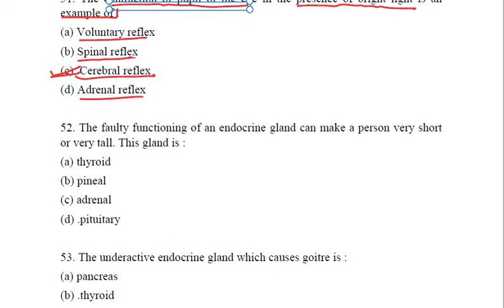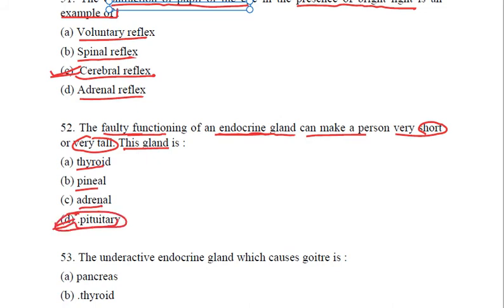Next question. The faulty functioning of an endocrine gland. Which endocrine gland? We are not specified yet. The faulty functioning of an endocrine gland can make a person very short or very tall. Now this gland, is it thyroid, pineal, adrenal or pituitary? We know the right answer is pituitary.